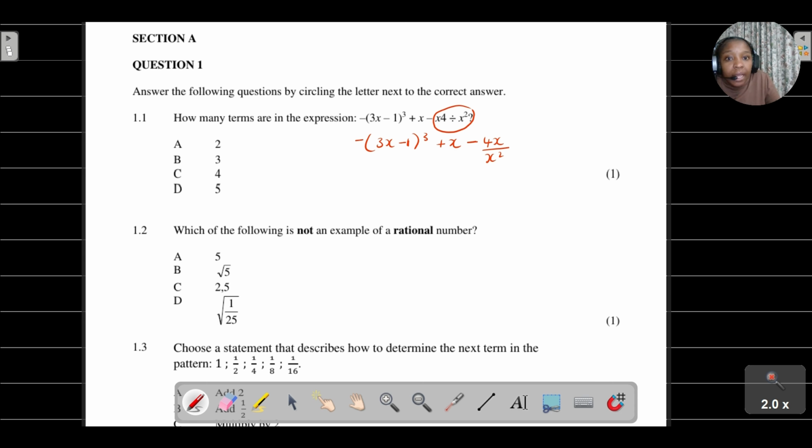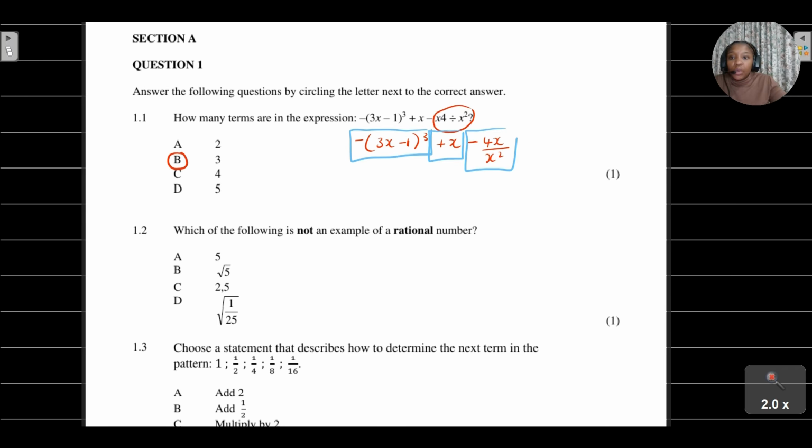So if you're now looking at how many terms we actually have in this expression, I'm going to just put a rectangle. This is term number 1, this is term number 2, and that is term number 3. So the number of terms that we have in this expression is actually 3 terms. So the answer there is B.